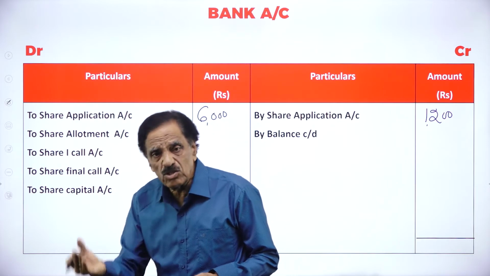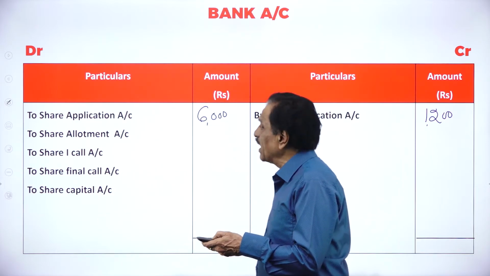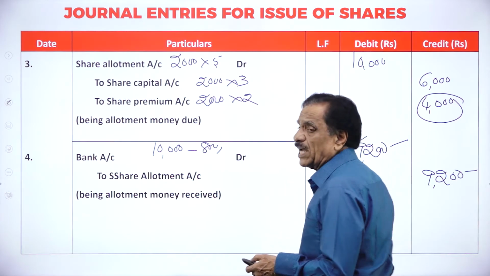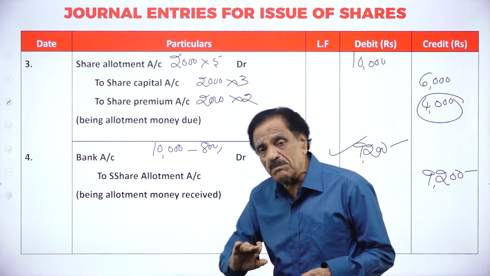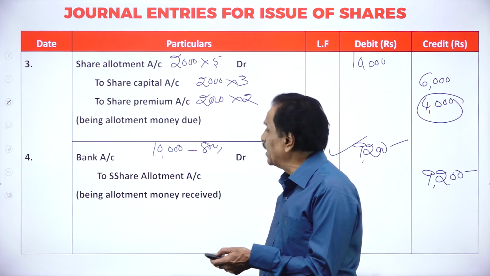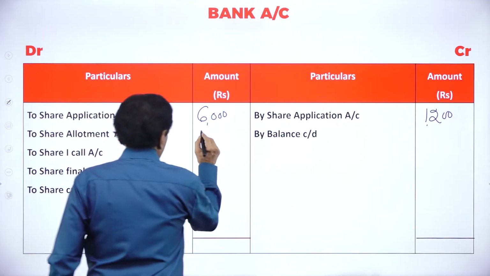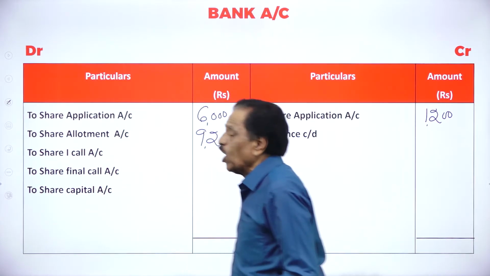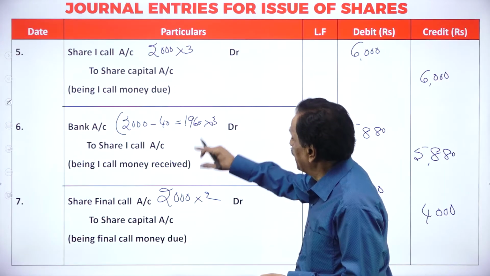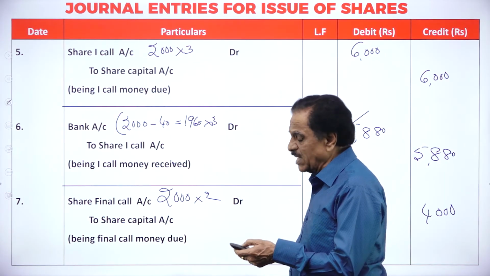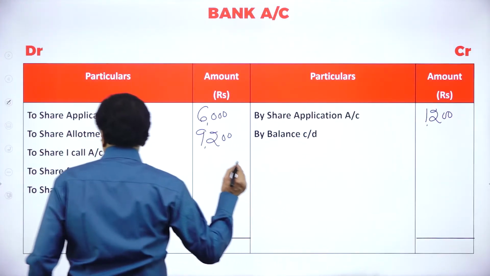Now go back to the bank account. How much you receive for allotment account? Bank account debit to allotment account. How much money? 9,000. Debit what comes in, credit what goes out. How much money is coming in? 9,200. Then how much you receive for the first call? Bank account debit to first call account. How much money? 5,880. First call.